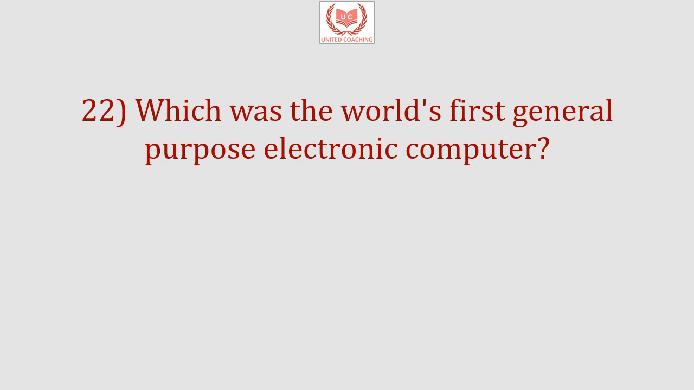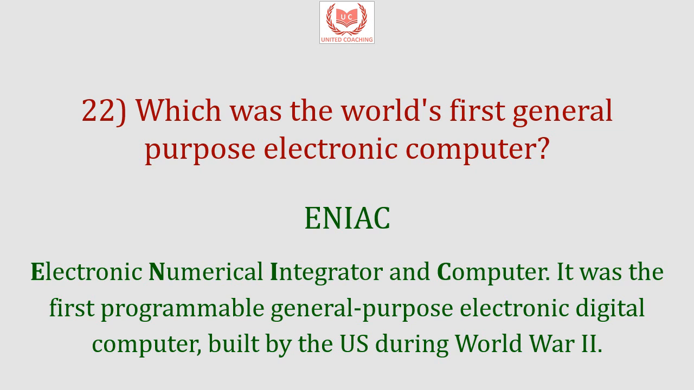Which was the world's first general purpose electronic computer? So answer is ENIAC. The full form of ENIAC is Electronic Numerical Integrator and Computer. It was the first programmable general purpose electronic digital computer built by the US during World War II.